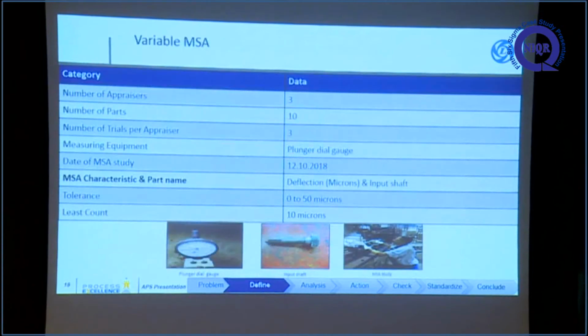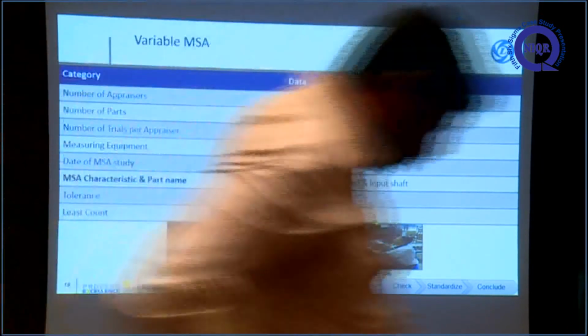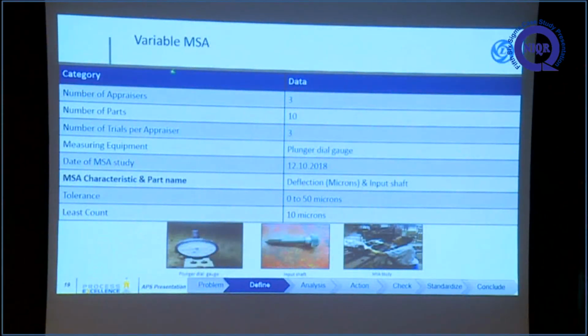Before going into the project, we have to ensure our measurement system. Before starting the project, we ensured our MSA. The MSA was conducted for this measurement, the straightness of the input shaft, with 3 operators and 3 parts. Initially the least count is 10 micron; our dial gauge least count is 10 micron.